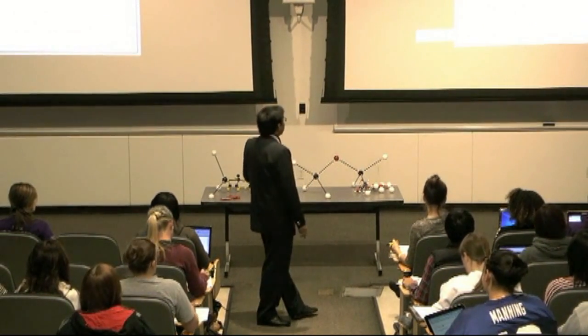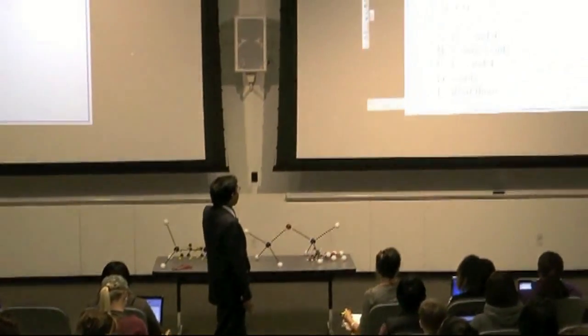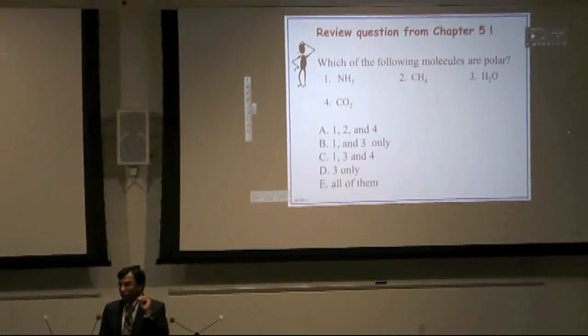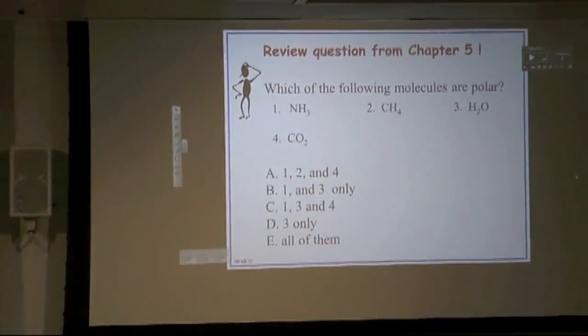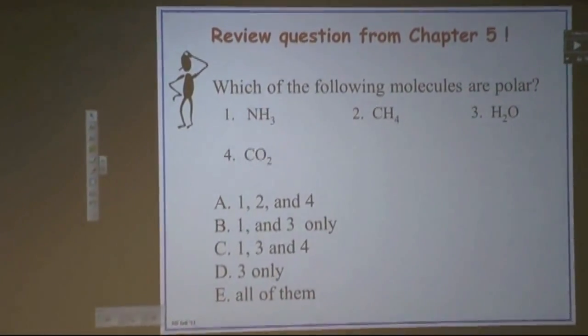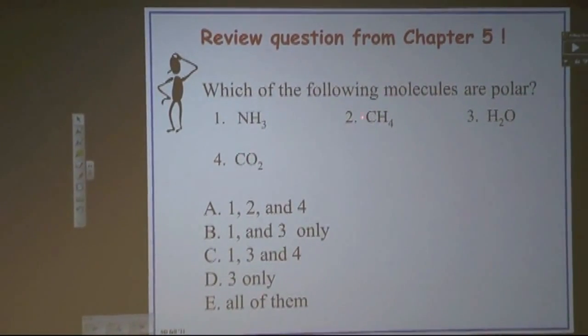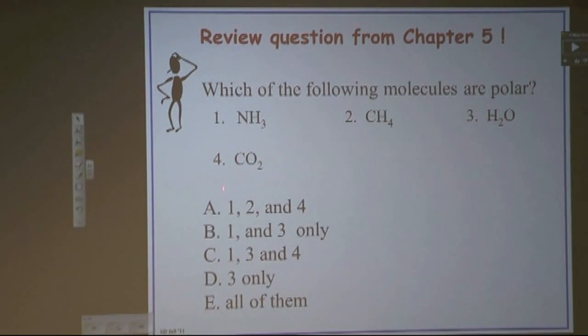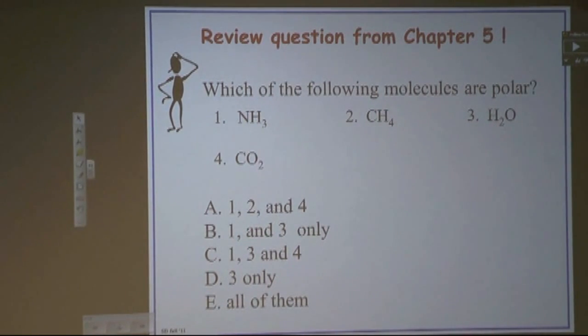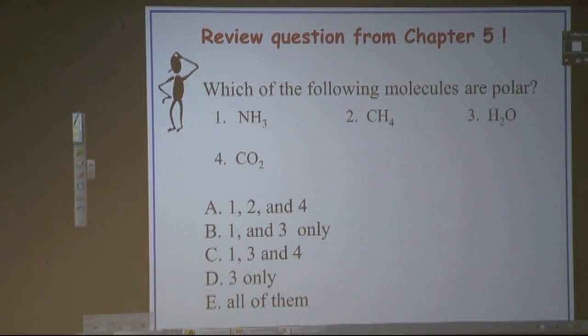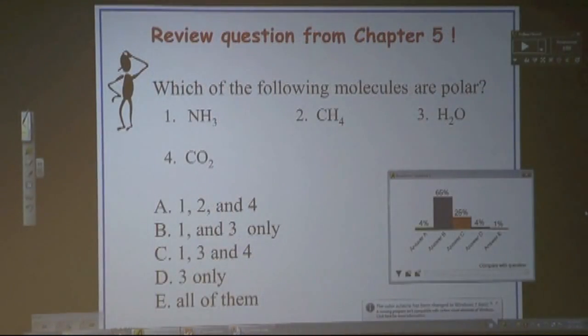So let's see one question. Can you answer this? Which of the following molecules are polar? We have discussed these molecules many times. These are very common: 1, ammonia, 2, methane, 3, water, 4, carbon dioxide. A, 1, 2, and 4. B, 1 and 3. C, 1, 3, and 4. D, 3 only, or all of them. You have 30 seconds. So most of you answered 1 and 3, and that is correct.